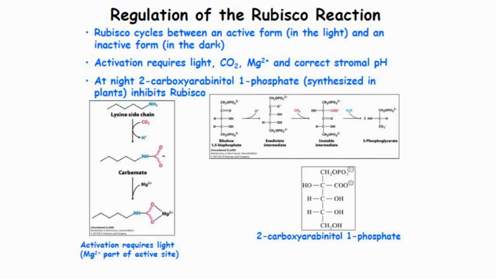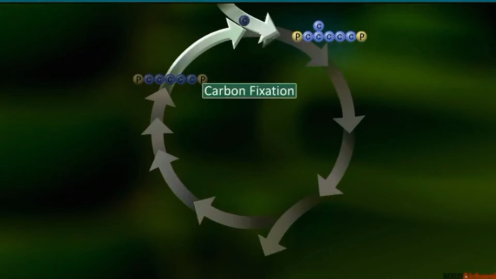Rubisco cycles between an inactive state and an active state. Rubisco is active only when light is present. The activation of Rubisco requires the presence of magnesium ions, carbon dioxide, and the correct stromal pH. At night, 2-carboxy-arabinitol 1-phosphate inhibits Rubisco.